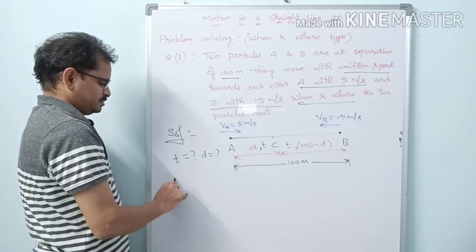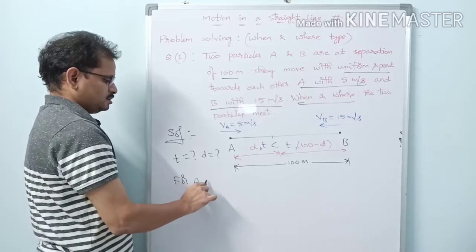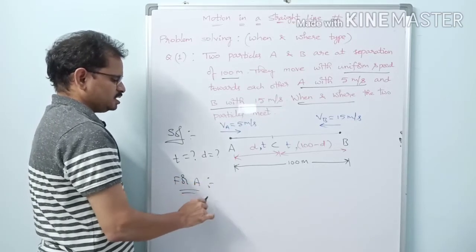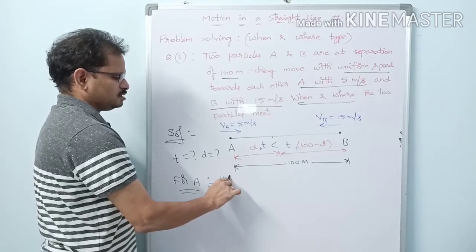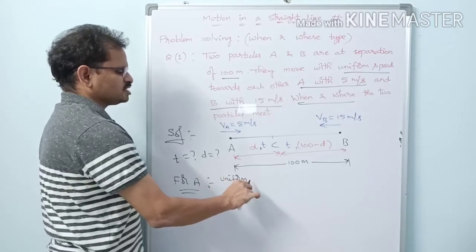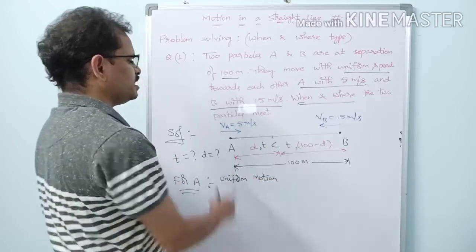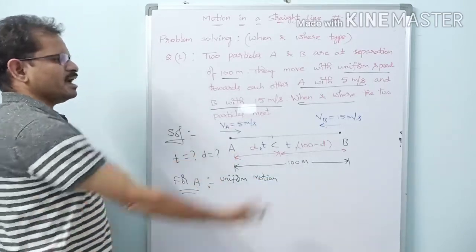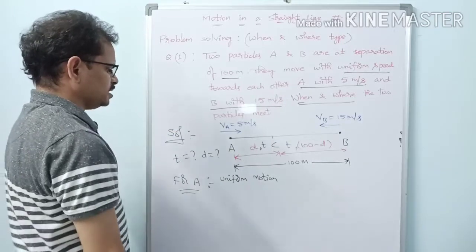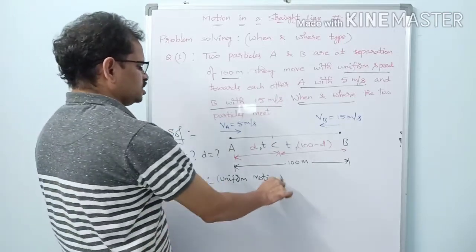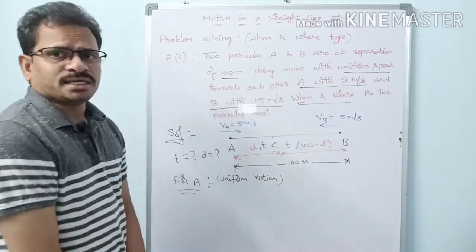For A, what type of motion is A having? Uniform motion. Uniform motion means what? Moving with constant velocity. See, A is moving with a speed of 5 meters per second and B is moving with a speed of 15 meters per second. So for A, uniform motion. For uniform motion, what is the kinematic equation?